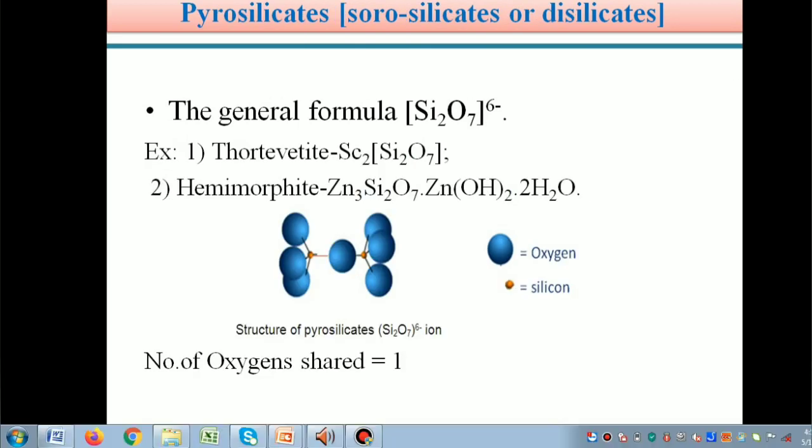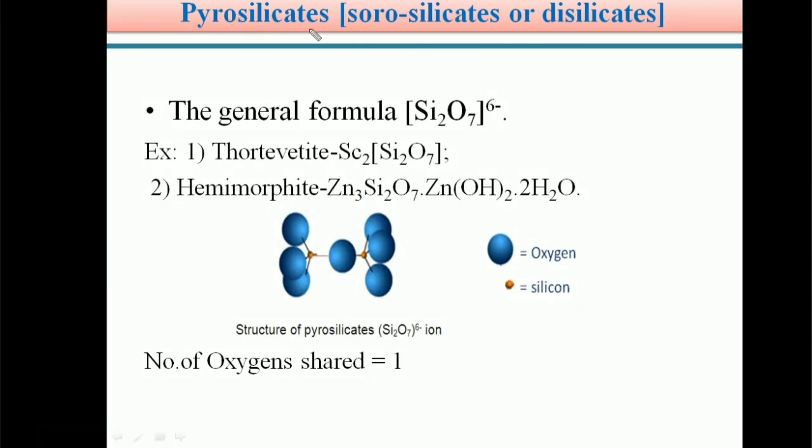The second type is pyrosilicates. These pyrosilicates are also called sorosilicates or disilicates. The general formula for pyrosilicates is Si2O7 6 minus. See students, here we mention disilicates, Si2, so it is easy to remember. No need to learn it by heart.